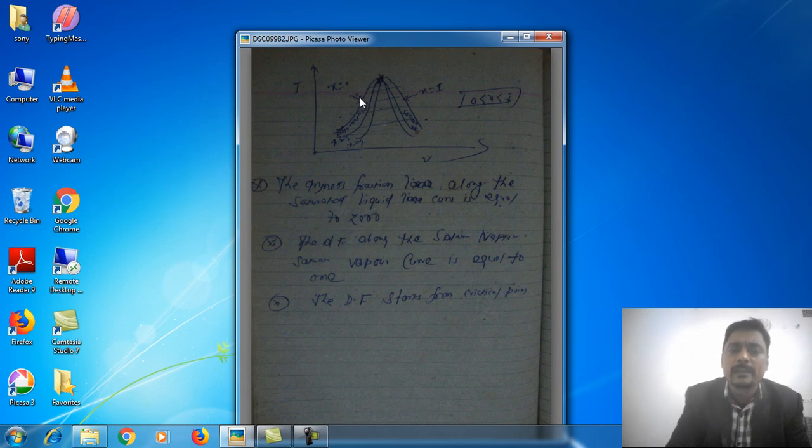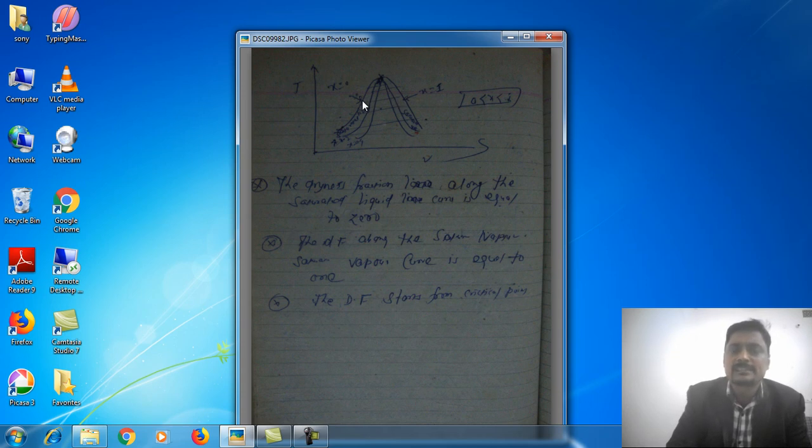Let us suppose we have to find the dryness fraction at this point. Since at this point the mass of vapor is 0, there are no parts of vapor at this point. So in that condition, the dryness fraction will be mass of vapor by mass of liquid plus mass of vapor, which is 0. There is no content of vapor part at this point, so the dryness fraction will be 0.